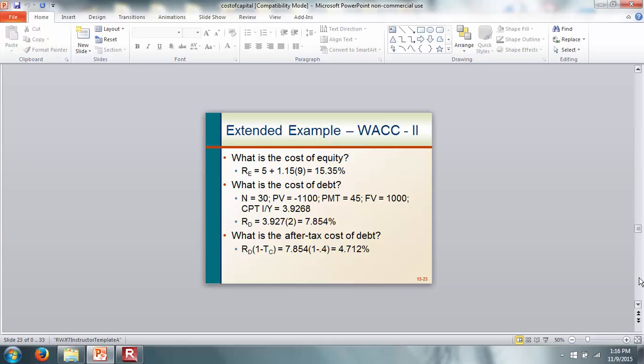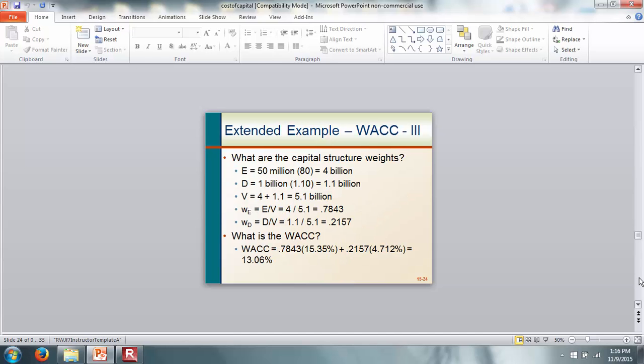What is the cost of debt? Again, we can plug in the numbers. The present value is $1,100. The future value is $1,000. The payment is 45. The interest rate is 3.9268, and the yield to maturity is going to be double that, 7.854. The after-tax cost of debt is going to be 7.854 times 1 minus the tax rate, which gives you 4.712.